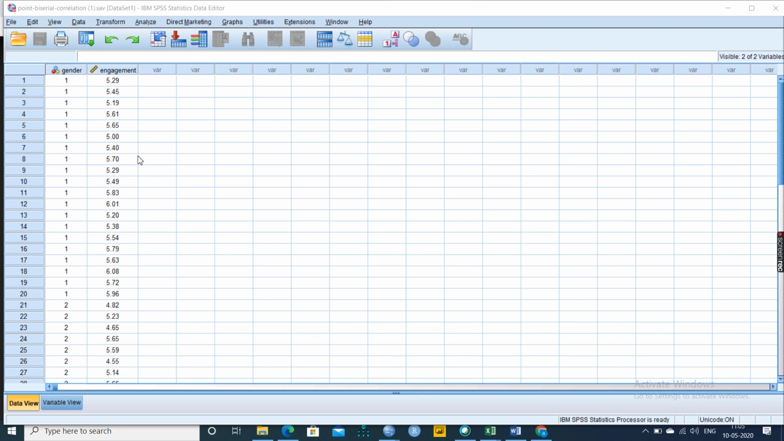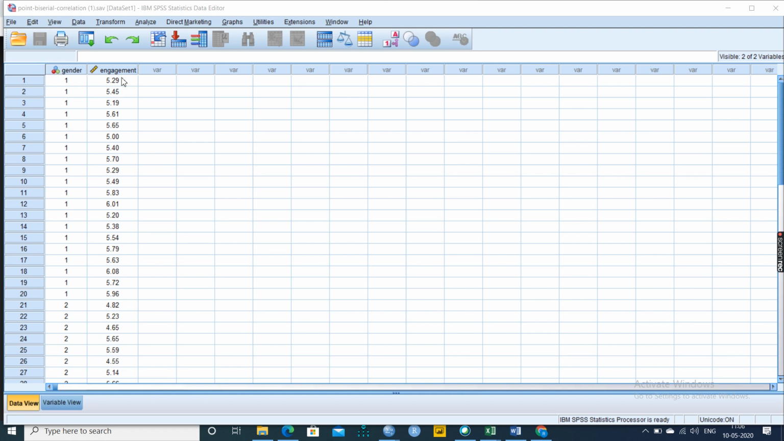Number three, data should have homogeneity of variance, which is homoscedasticity, and outliers should not be there. So we have to go through all these checks before doing this bivariate analysis, that is point biserial correlation. And one of the variables should be nominal and one should be continuous.